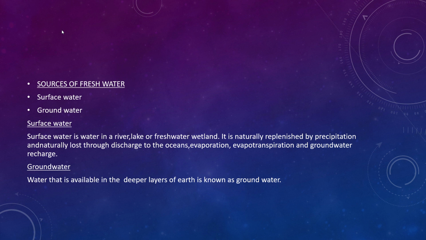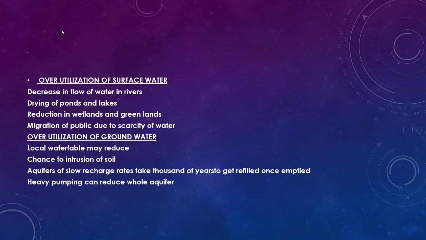Now we can study what groundwater is. Groundwater is the water available in the deeper layers of the earth. It can be the water table, it can be aquifers, and aquifers are porous rocks which have pores in which water will be present, deep under the earth. So these are all the sources of groundwater.